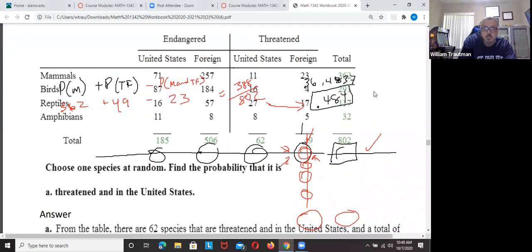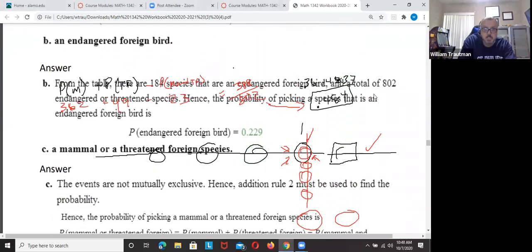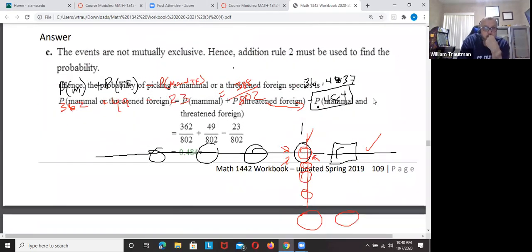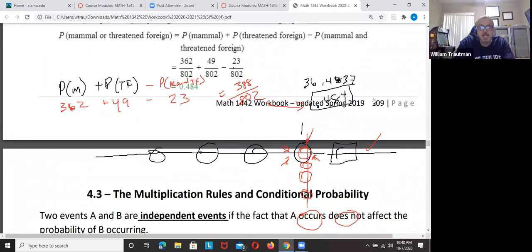So C is what I got, 0.484. That's what they got. And luckily, that is the end. That is the end of section 4.2. Any